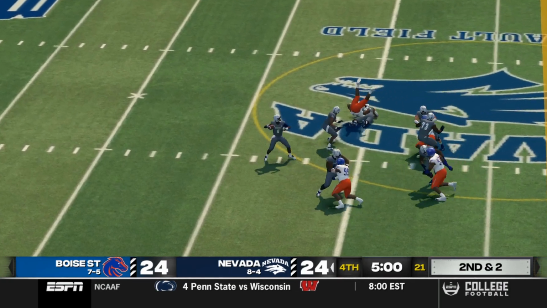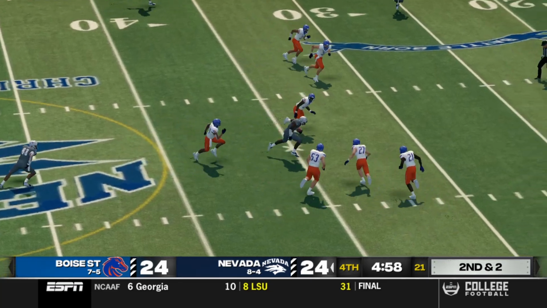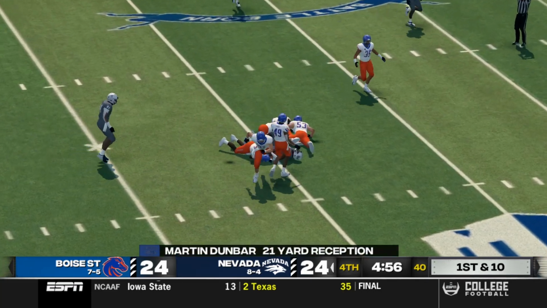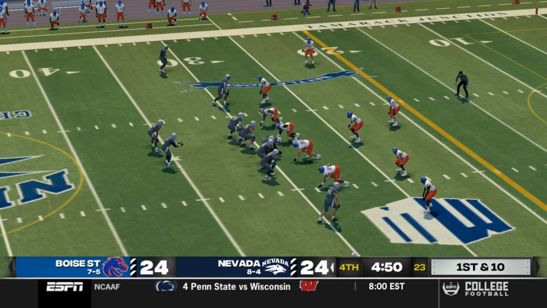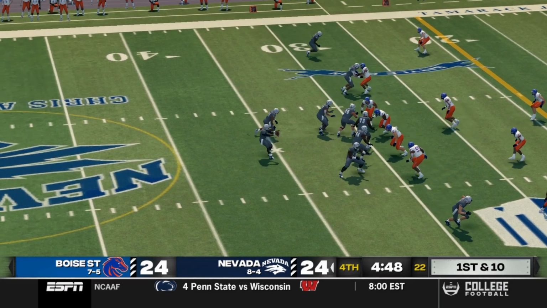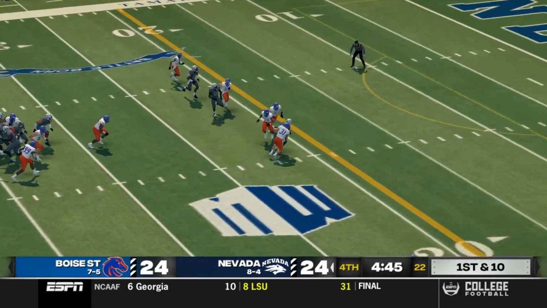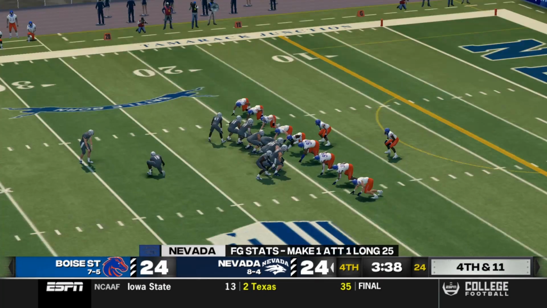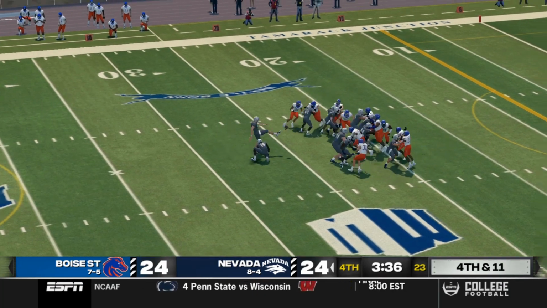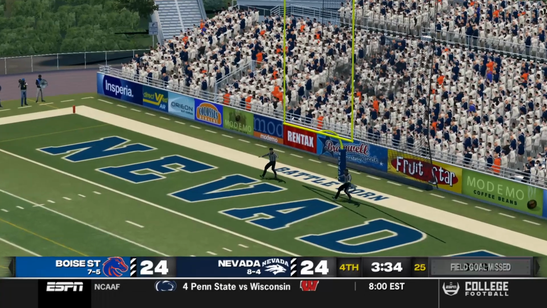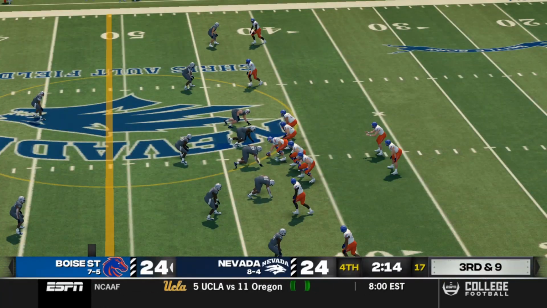5:02 to go. Here's a big throw for Sam Kirkland. He gets Martin Dunbar down to the 30. Big 1st and 10 for Nevada with 4:48 to go. Sam Kirkland throwing and finding his receiver Dunbar again for 11. But unfortunately, a 4th and 11 meant they had to put up a field goal, and it was no good.